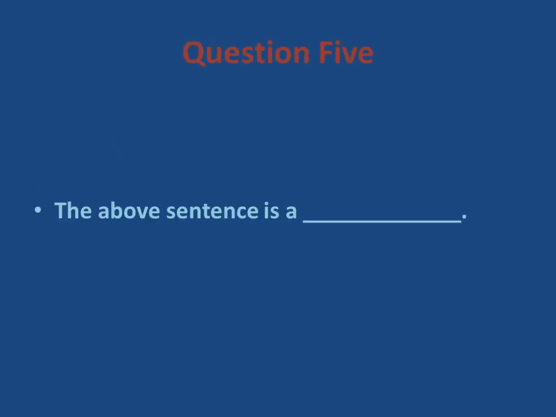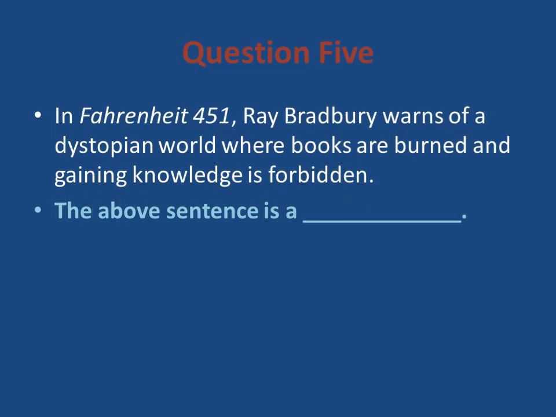Let's take a look at question number 5. Okay, here it is. The above sentence is what? In Fahrenheit 451, Ray Bradbury warns of a dystopian world where books are burned and gaining knowledge is forbidden. What do you think? The above sentence is what? Is it a summary of the novel? Remember, a summary captures the essence of a longer piece of work in a shorter length.